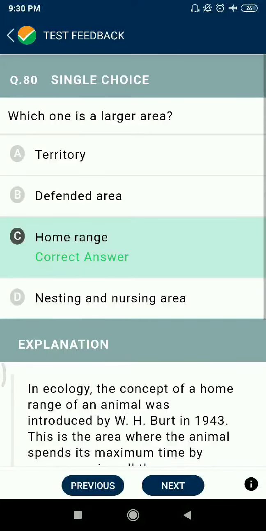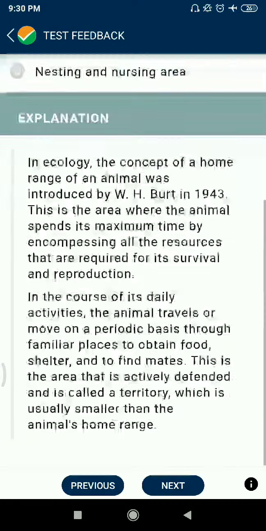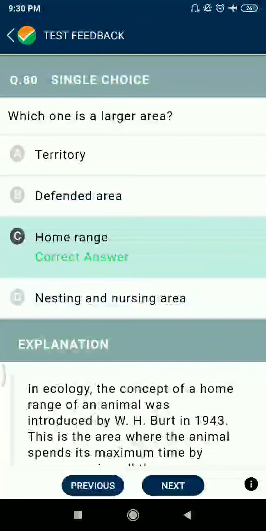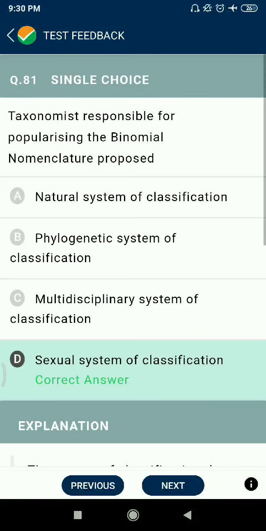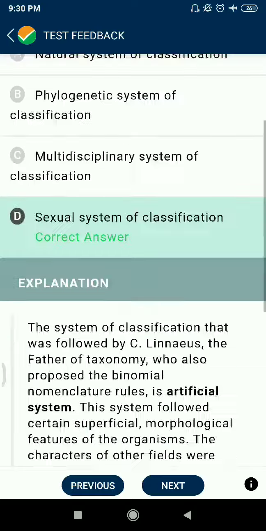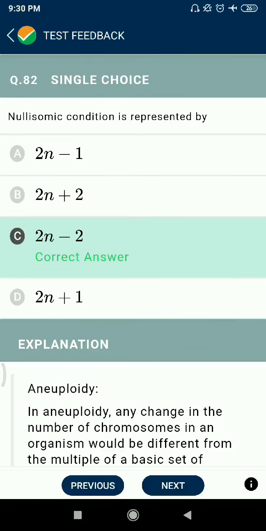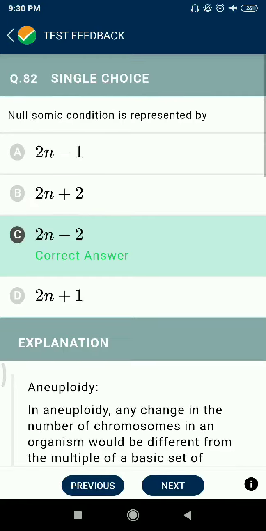Question 80: Which one is a larger area? Home range. Question 81: Linnaeus is responsible for popularizing the binomial nomenclature and proposed the sexual system of classification. Question 82: Nullisomic condition is represented by 2n minus 2.